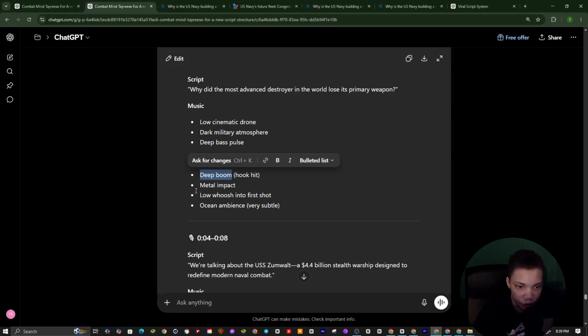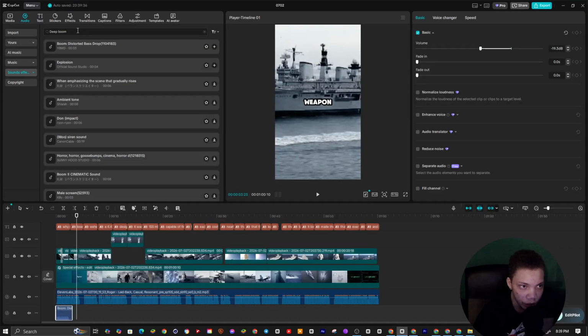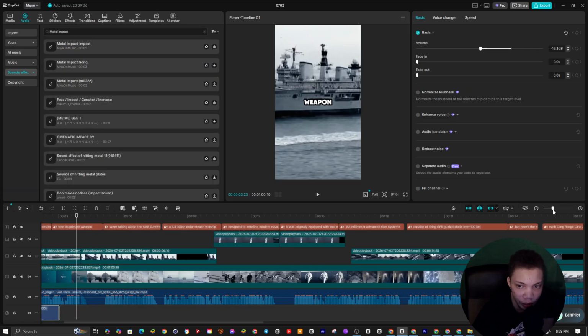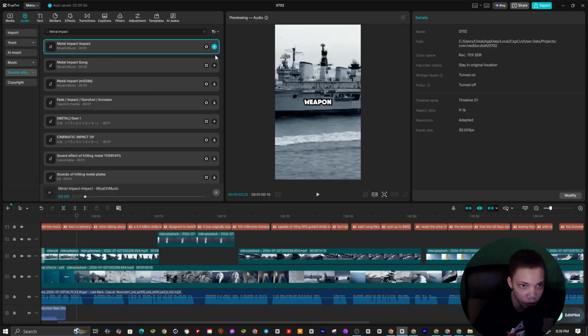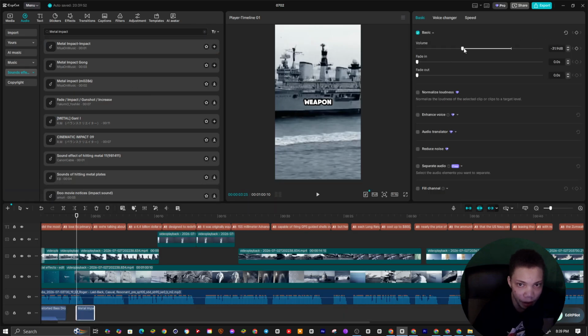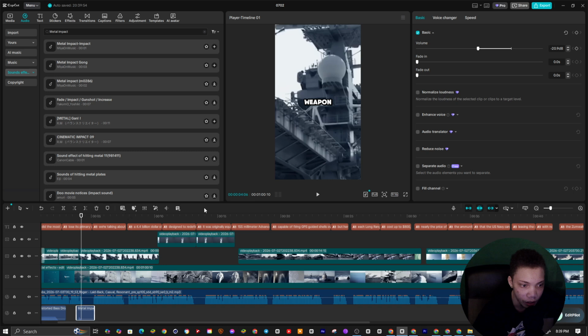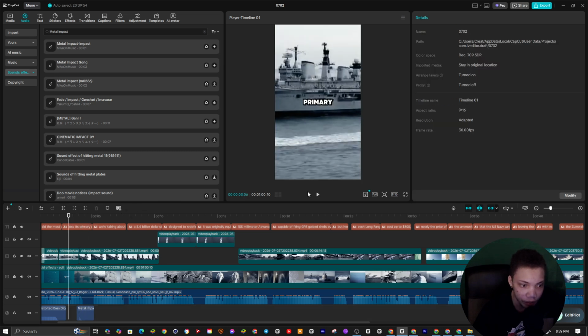Alright, so what we want to do is go to Metal Impact, and we want to copy this. We want to go to here, Metal Impact. So this right here is for the sound effects part. You want to make sure you're adding sound effects just so it sounds way better. So we want to turn it down a bit. Yeah, that's too loud. So this will be good. Alright, so let's hear it.